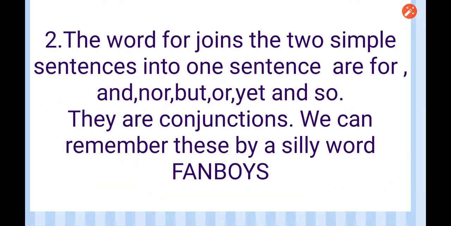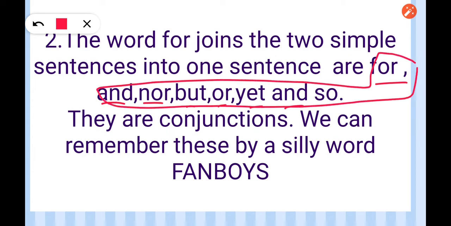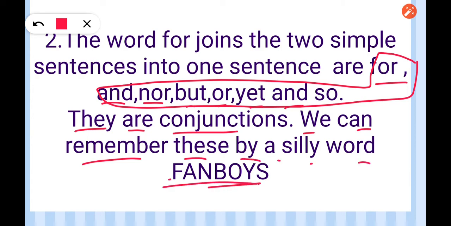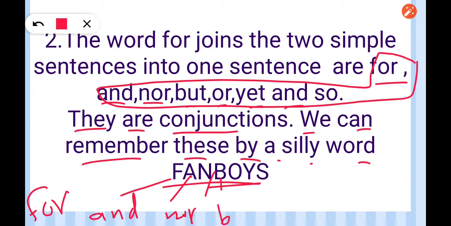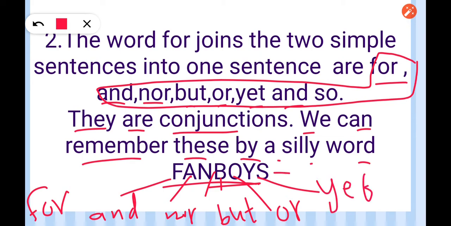Let's go next. Here, for, and, nor, but, or, yet, and so. These are joining words or conjunctions. They are conjunctions or joining words. We can remember these by a silly word, FANBOYS. First, F, for; A, and; N, nor; B, but; O, or; Y, yet; and S, so. I hope it is clear.